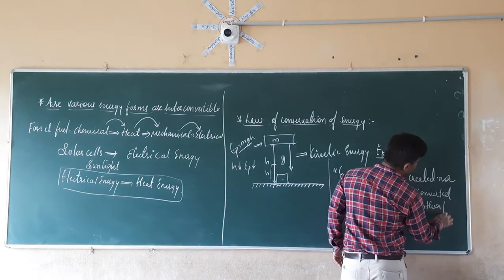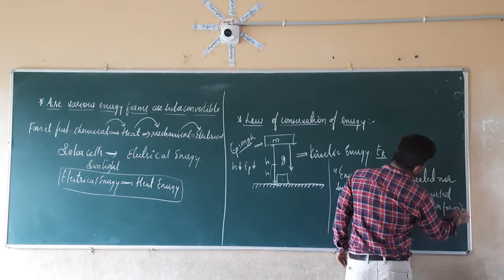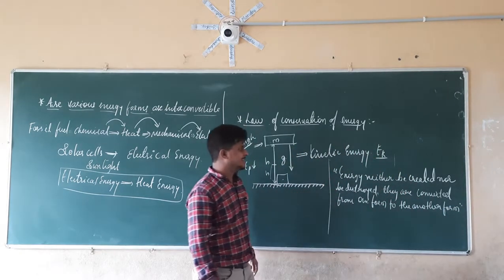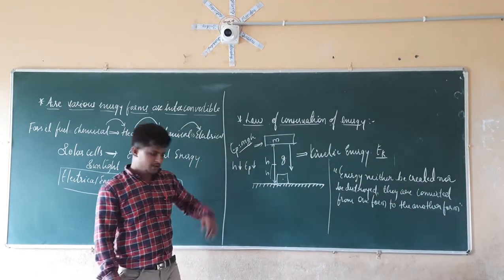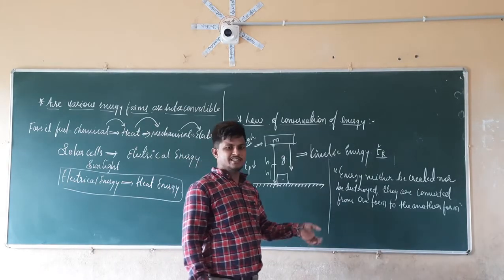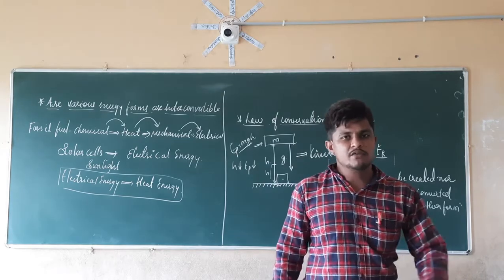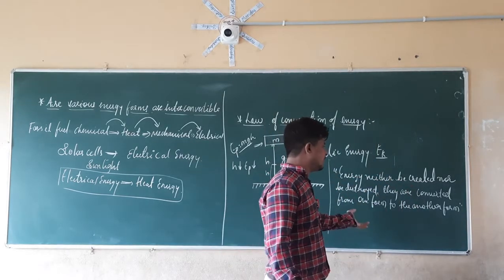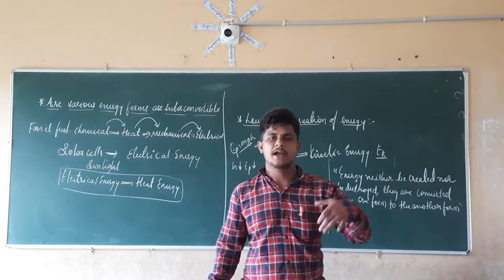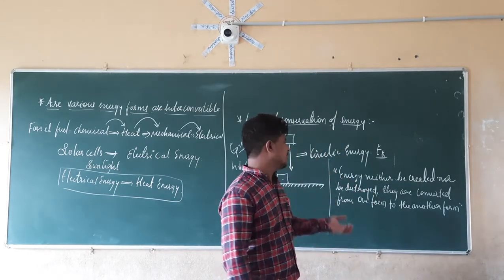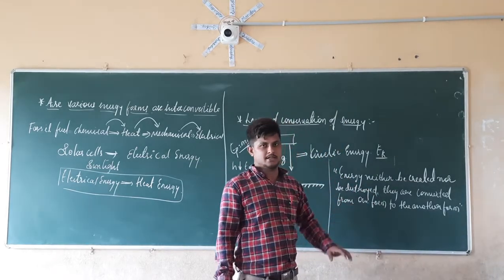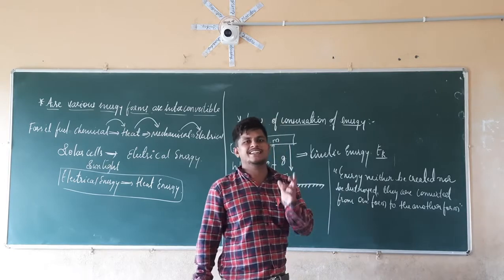One form to another form. So it is not possible that energy is either created or destroyed. It is not possible to create energy, as well as it is not possible to destroy energy. But what we can do here is convert one form of energy to another form of energy. That is nothing but the law of conservation of energy, and it applies to all energies.